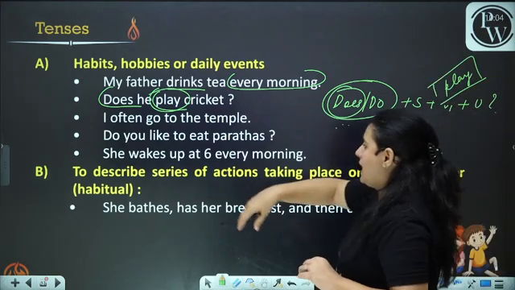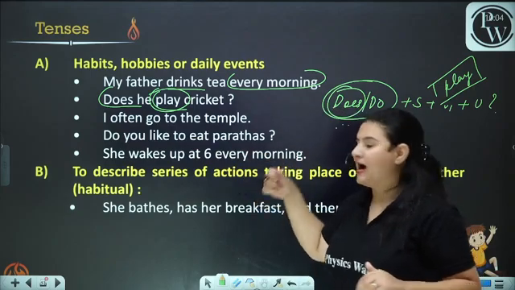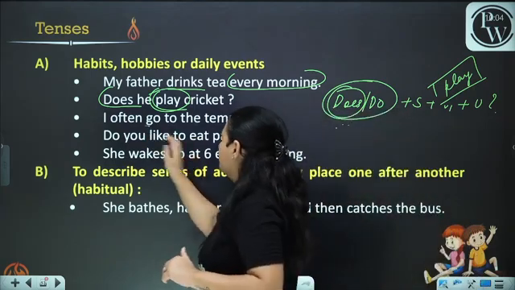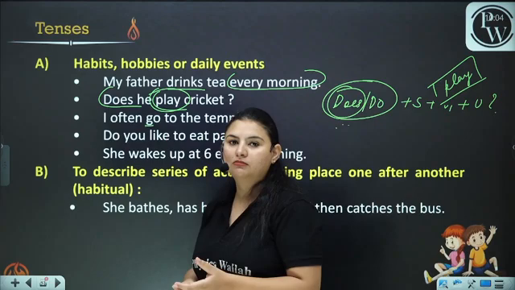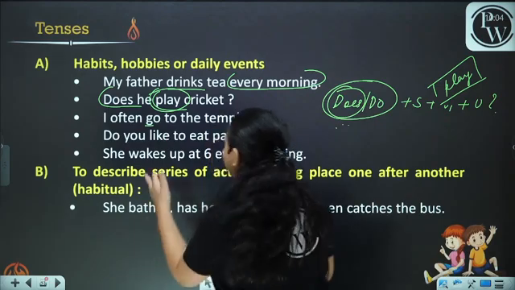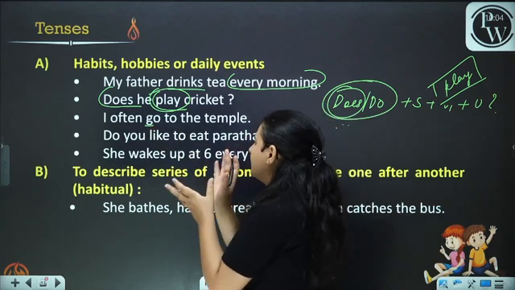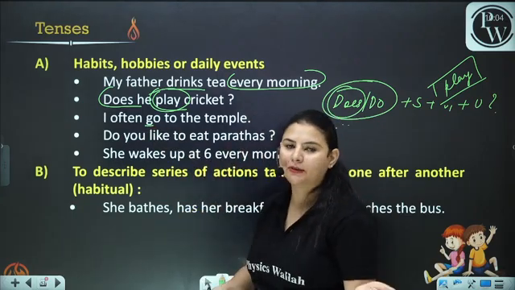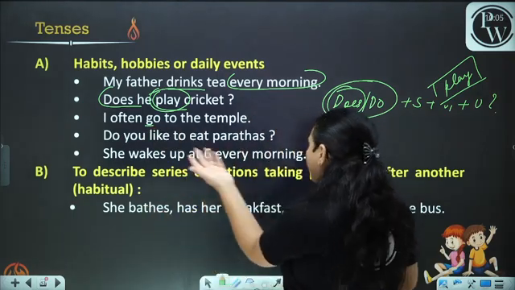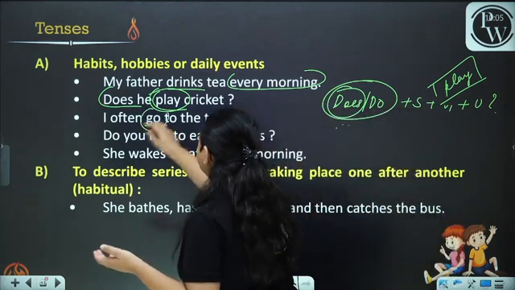Okay, I often go to the temple. Now, this is your habit. This is your routine. This can be both things. This can be a daily event, but this is not a daily event. You often go to the temple. Now, I often go to the temple. We have used V1 with it.